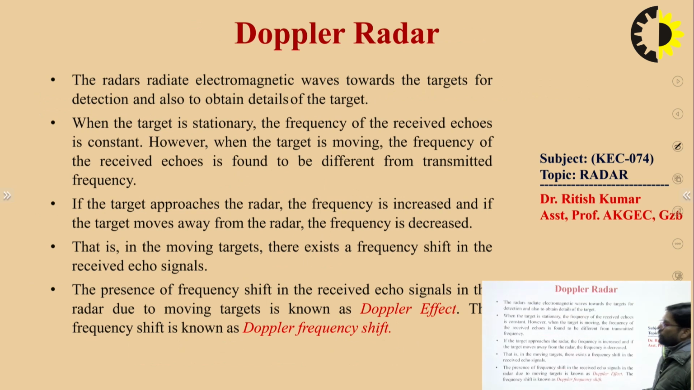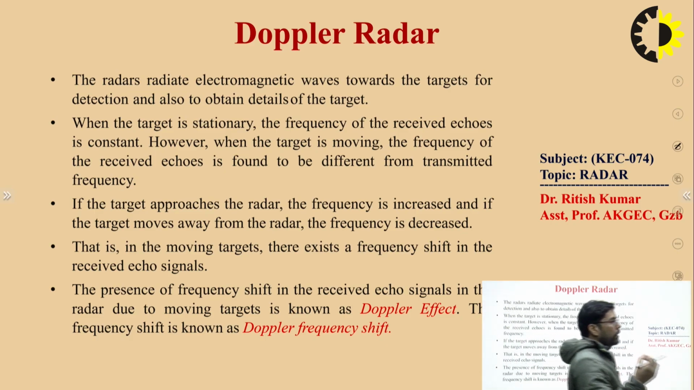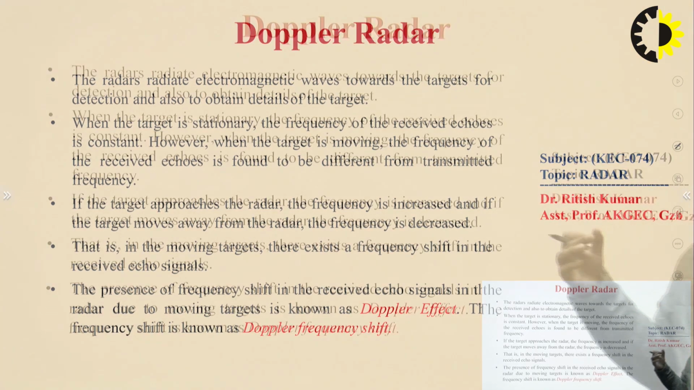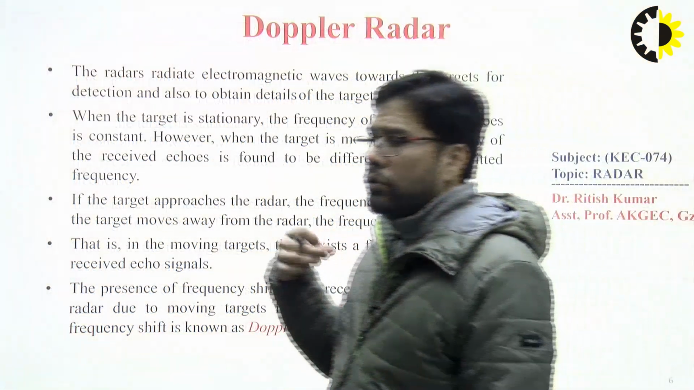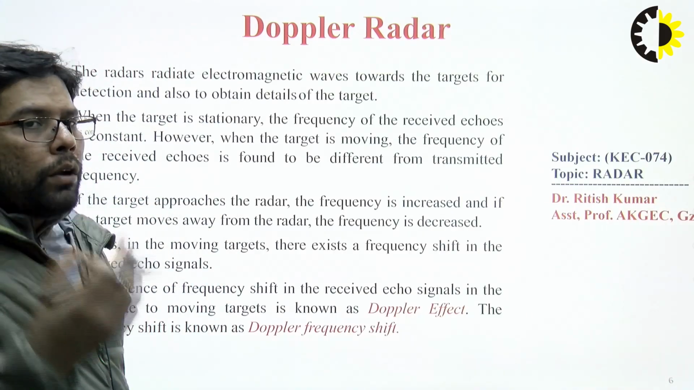Next, what is Doppler radar? Doppler radar means there should be some shift in the frequency between the transmitted signal and the received signal. This shift in frequency is known as the Doppler shift, or in terms of frequency, the Doppler frequency shift.